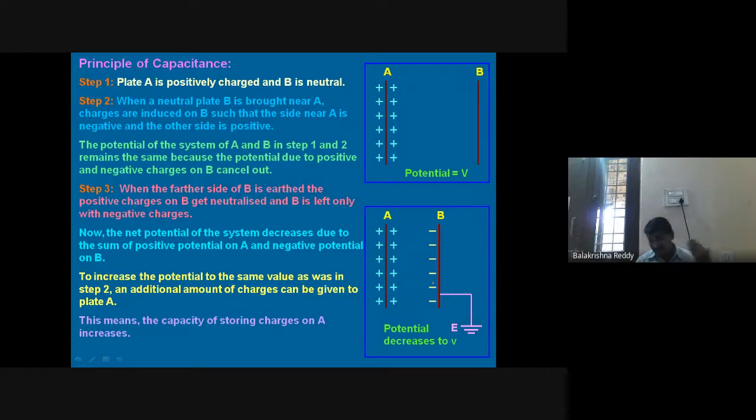That's the same as the analogy I told you just now. Now, this system so formed is called a capacitor. Next, you can also see here the capacitance of a parallel plate capacitor. How can the capacitance of a parallel plate capacitor be found?